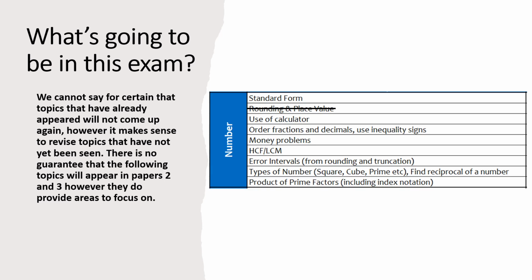We can start with number. And in number, we could see standard form. We could see something using a calculator, very, very common. We said ordering fractions, we've already seen decimals. And we could see lots of these different types of things come up again. Didn't see products of prime factors, another really common exam question.